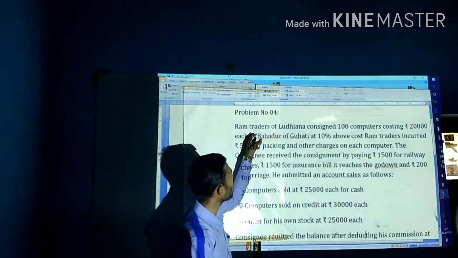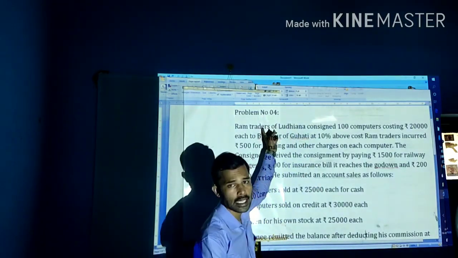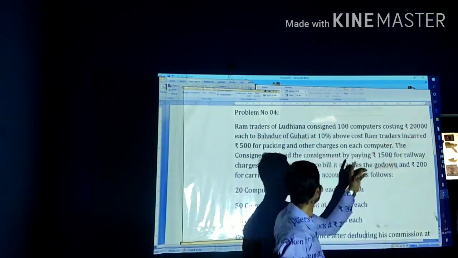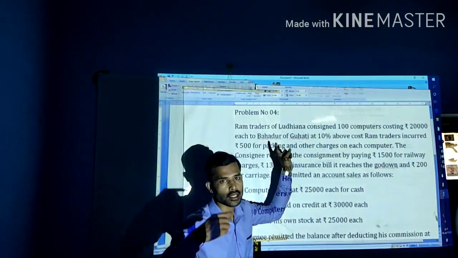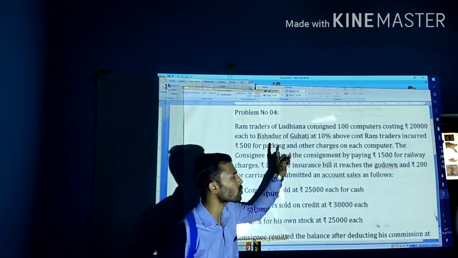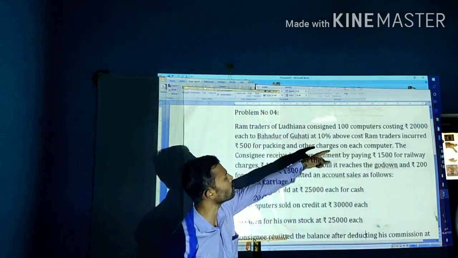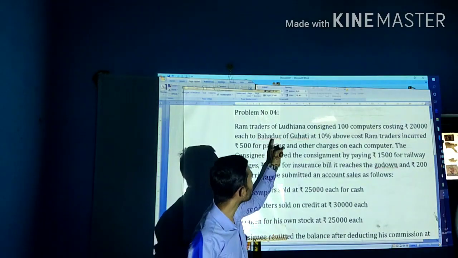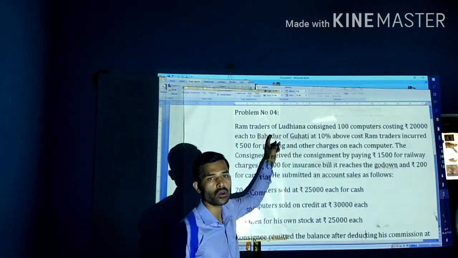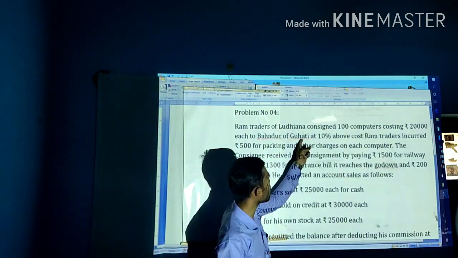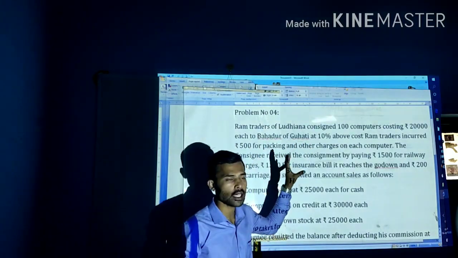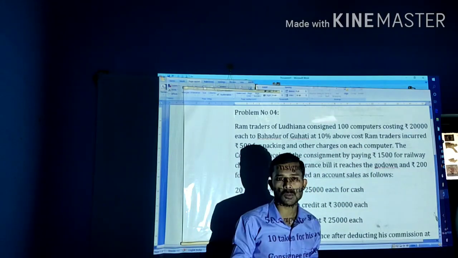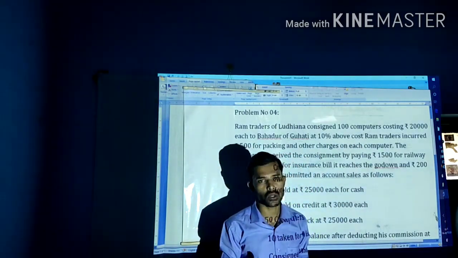See here, Ram Traders of Ludhiana. Ram Traders is a consignor. Ludhiana consigned 100 computers costing rupees 20,000 each. He is consigning the goods to the consignee, to Bahadur of Guwahati. So Bahadur is a consignee and he is staying at Guwahati. And how much is he selling at? That is at 10% above the cost, at invoice price, that the consignor sends the goods to the consignee.